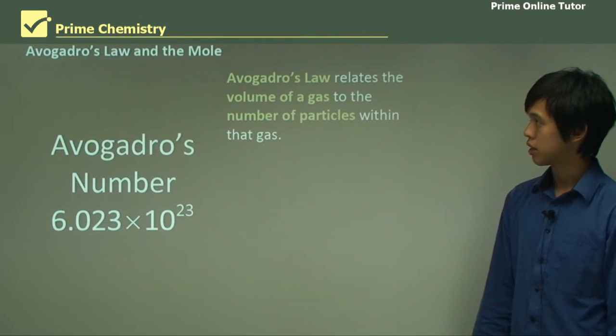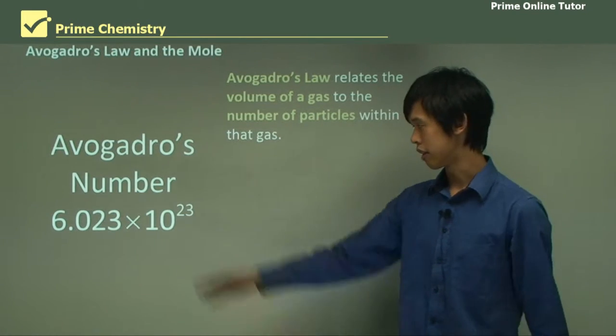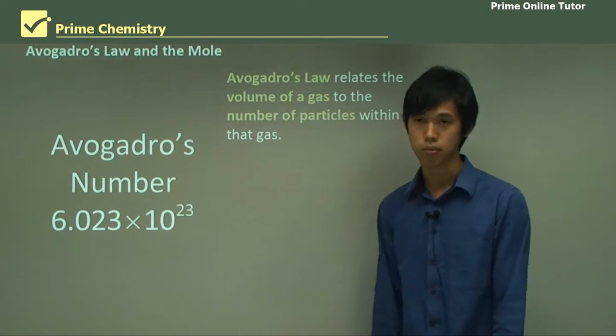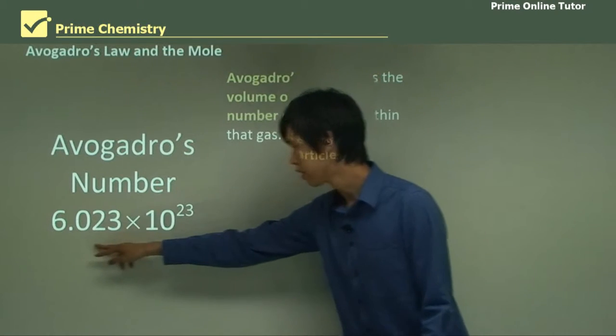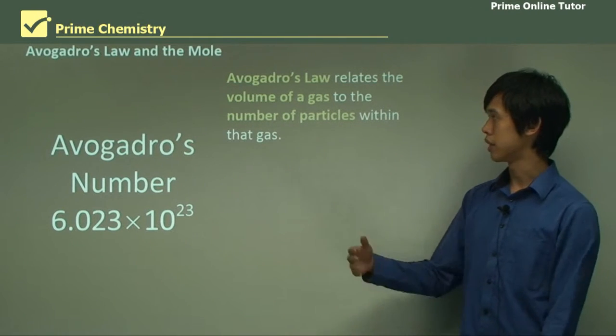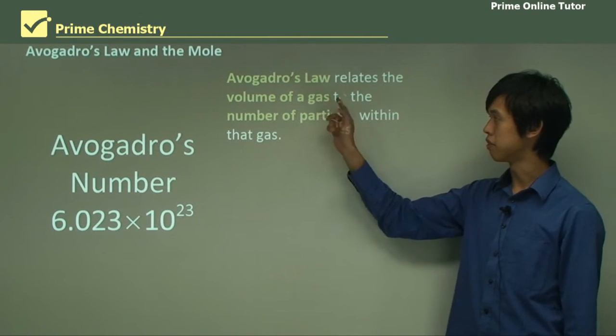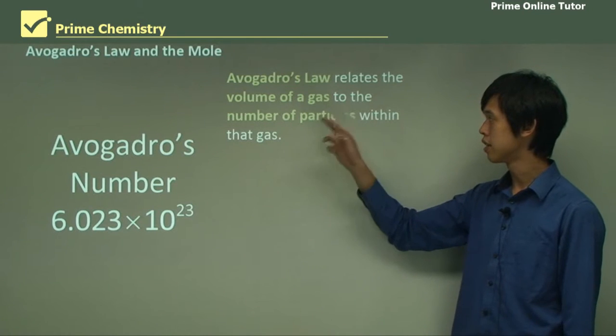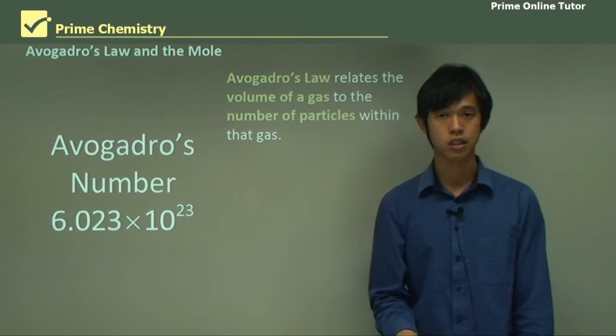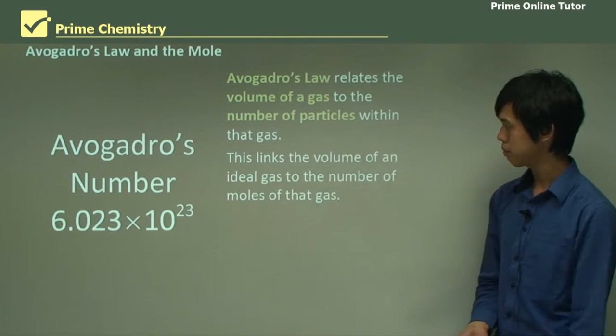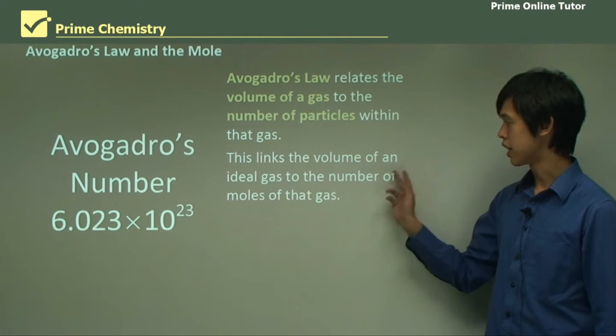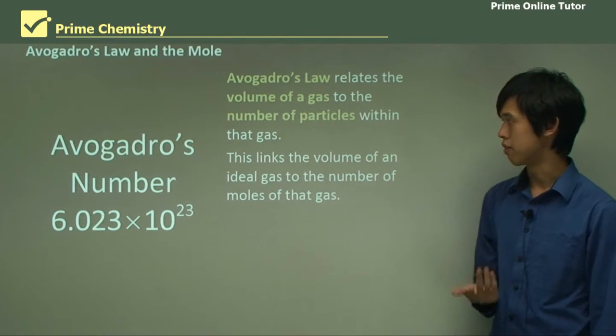So Avogadro's law and the mole. Here we have Avogadro's number. It's a massive number, as you can see. Avogadro's law relates the volume of gas to the number of particles within that gas. This links the volume of an ideal gas to the number of moles of that gas.